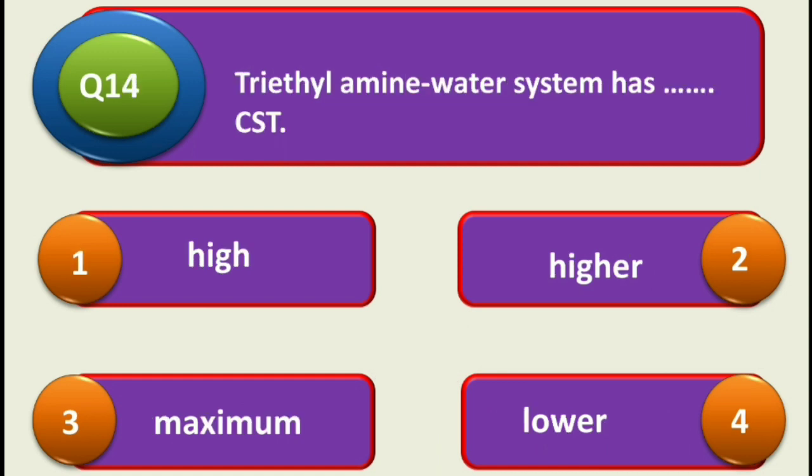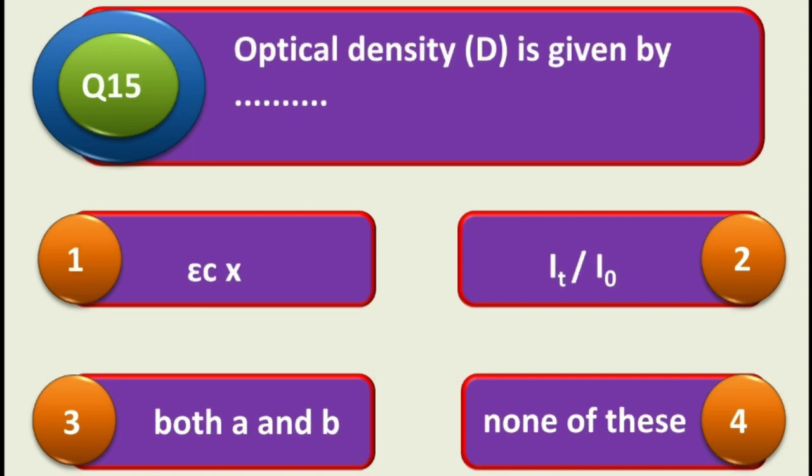Next question is question number 40, that is triethylamine water system has dash dash CST. So first one is high, second one is higher, third one is maximum, and fourth one is lower. So the correct answer is lower CST. So triethylamine water system has lower CST.